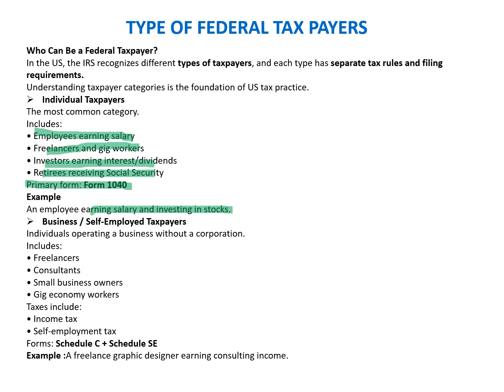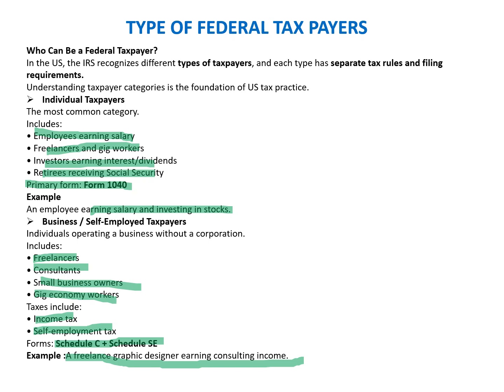Business or self-employed taxpayers are individuals operating a business without a corporation, which includes freelancers, consultants, small business owners, and gig economy workers. Taxes include income tax and the self-employment tax. The forms are Schedule C and Schedule SE. An example is a freelance graphic designer earning consulting income. So individual taxpayers earn salary, interest income, investment income, and retirement benefits, plus self-employed taxpayers in the form of freelancers, gig workers, or small business owners. They need to file the return for income tax and for self-employment tax.